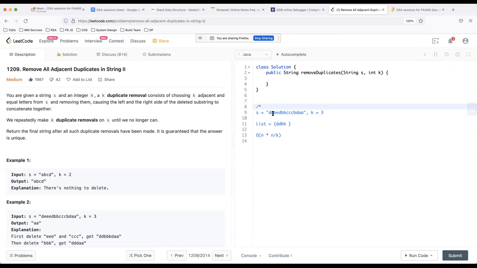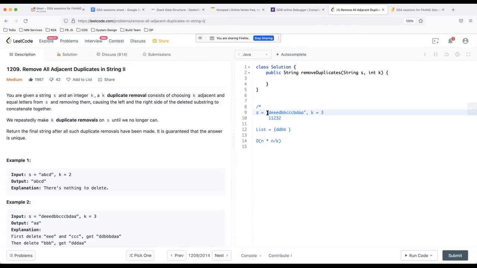If I try to keep track of the frequency, D occurs one time, E occurs one time, this E is the second, so 1 plus 1 is 2, this E is now 2 plus 1, 3. Now this D is actually adjacent to the first E because these E's will be removed. So the frequency of this D should be 2 actually instead of 1.